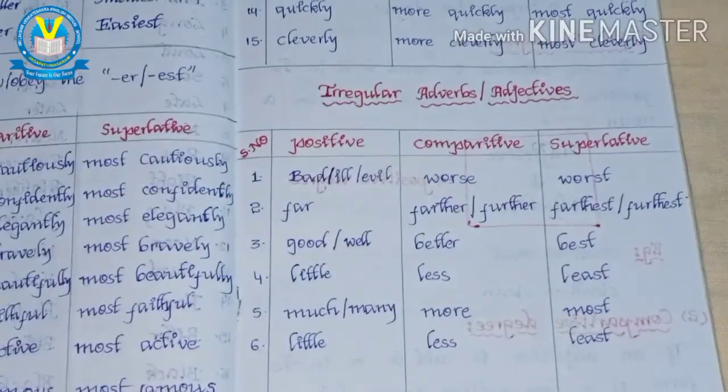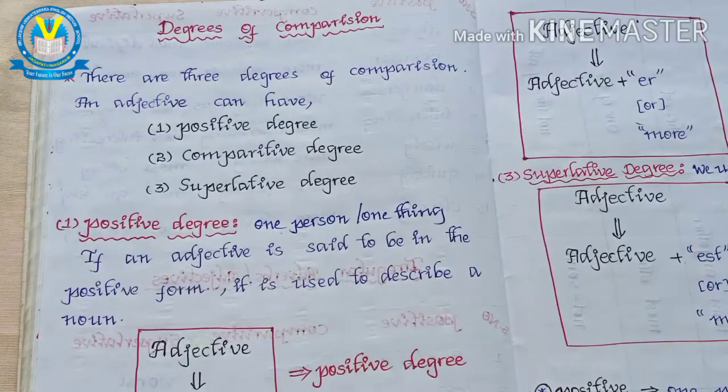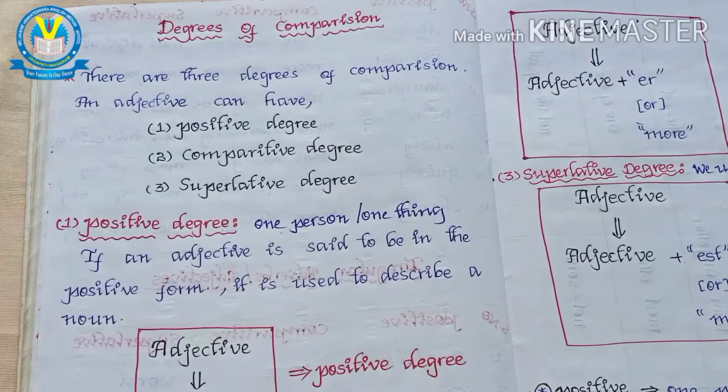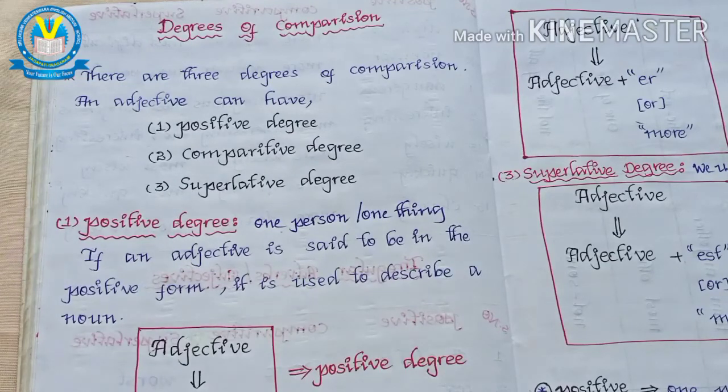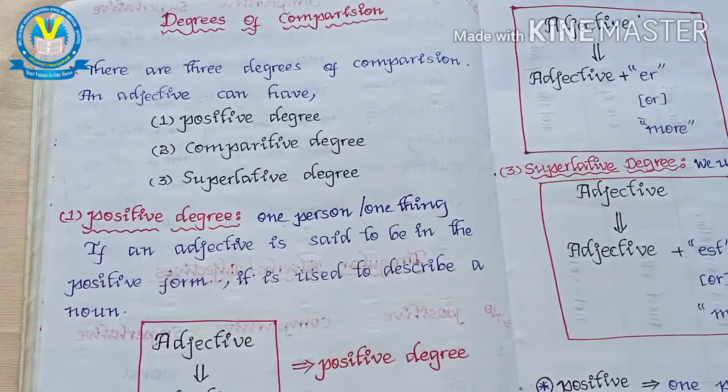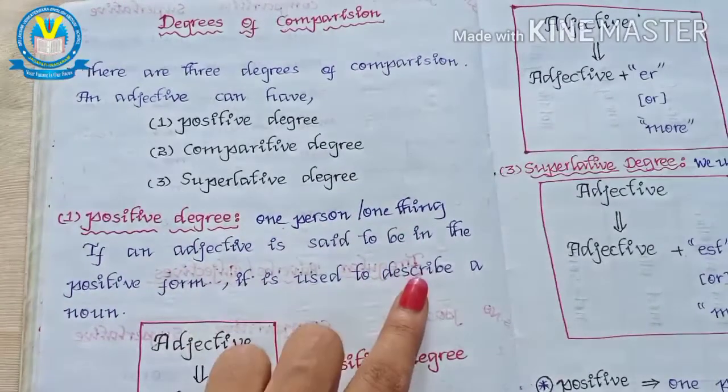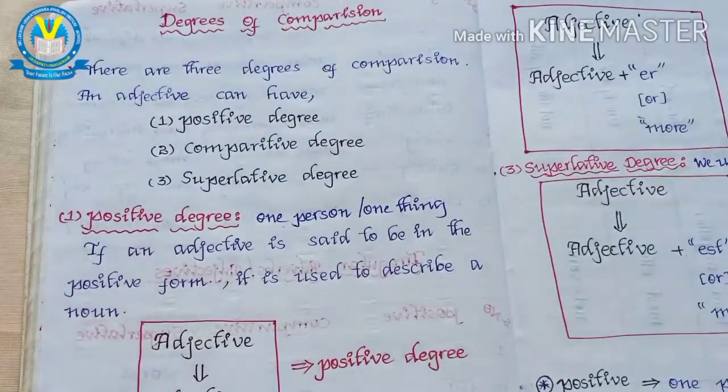Okay, children, look at the video. We have mainly three types of degrees of comparison: positive degree, comparative degree, superlative degree. In this video, we will discuss the introduction of the three degrees one more time. First, positive degree: one person or one thing. If an adjective is said to be in the positive form, it is used to describe a noun.